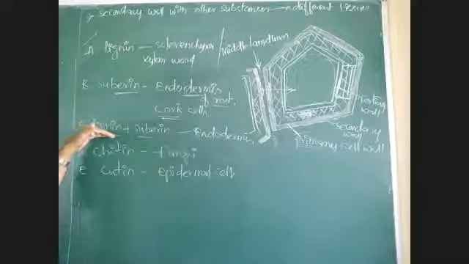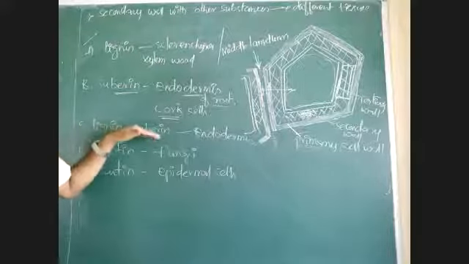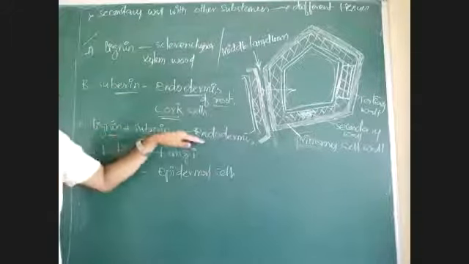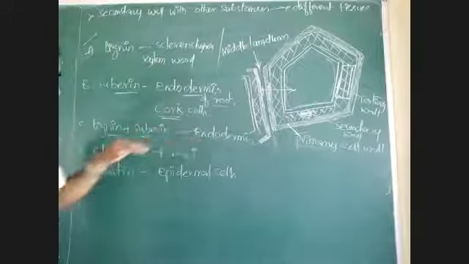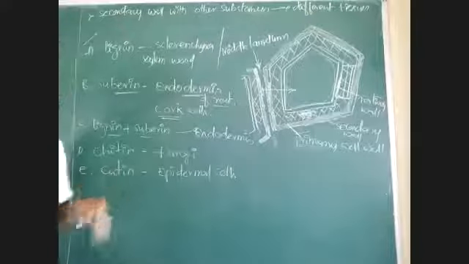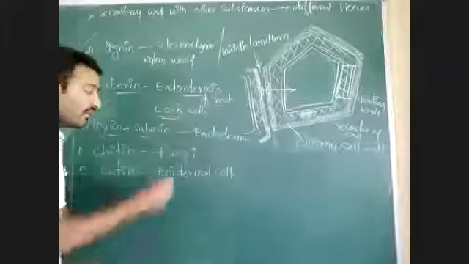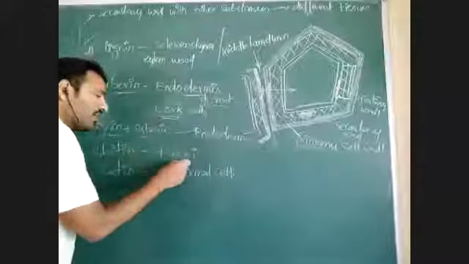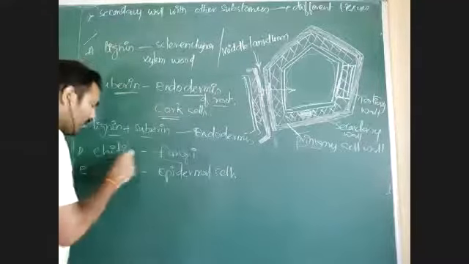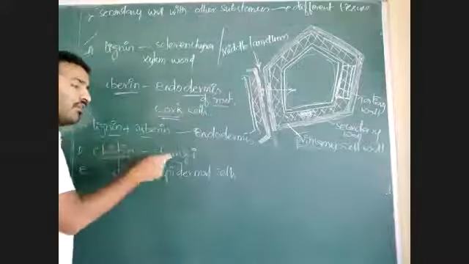Lignin and suberized, lignified and suberized. That means lignin, suberin both may present in some cells like endodermis. Okay. Chitin is present in fungi cells. Cutin is present in epidermal cells. That means fungi cells do not have chitin in all parts of the cell. Chitin is present in secondary cell wall of fungi cells.